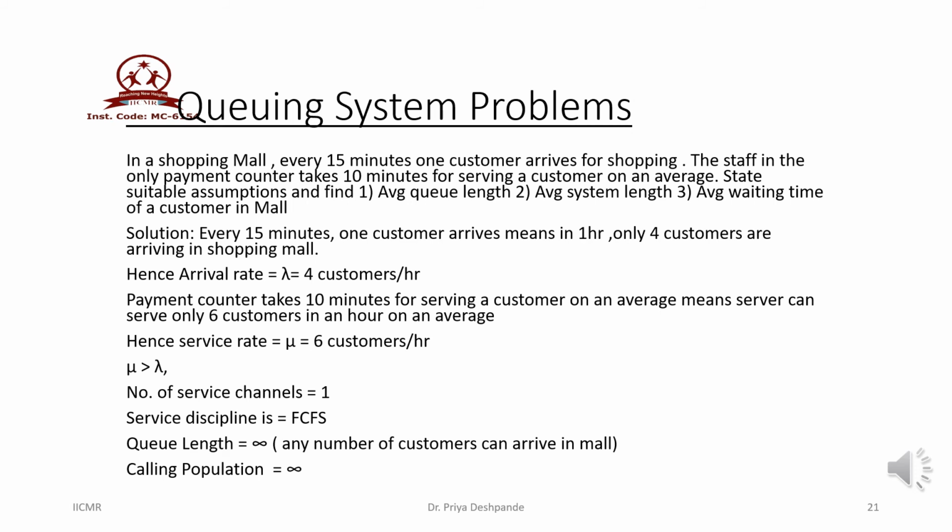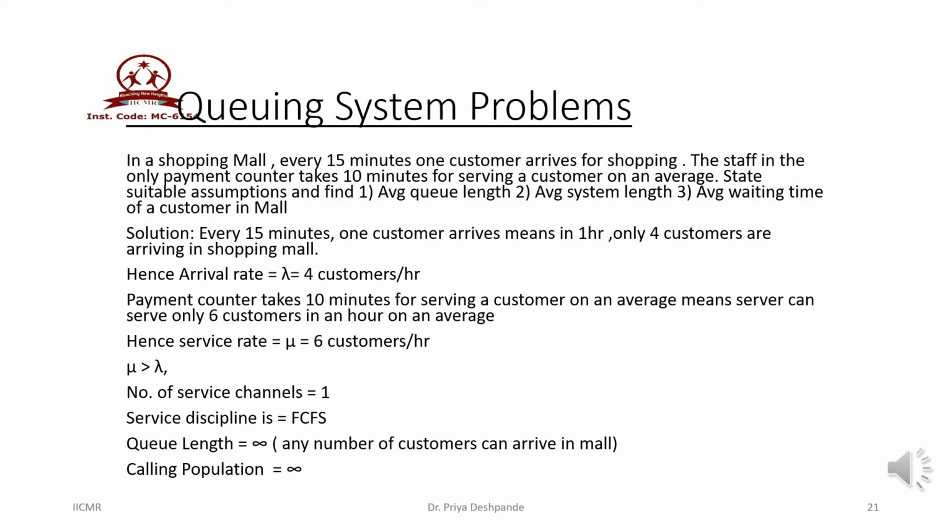Let us understand the very basic and first model with the help of example. Let us say that there is a shopping mall, and in that shopping mall every 15 minutes one customer arrives for shopping. The staff in the mall is only one who is taking 10 minutes to serve a customer on an average. You have to find out the average queue length, then average system length, and then average waiting time of a customer in a mall.